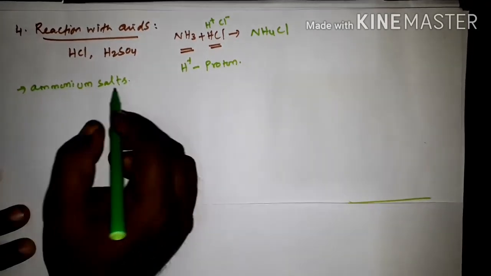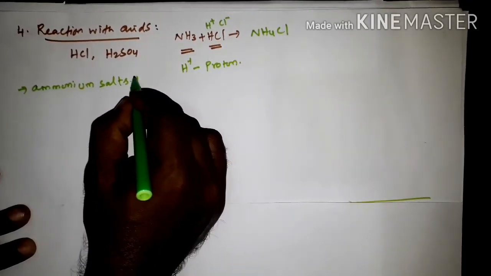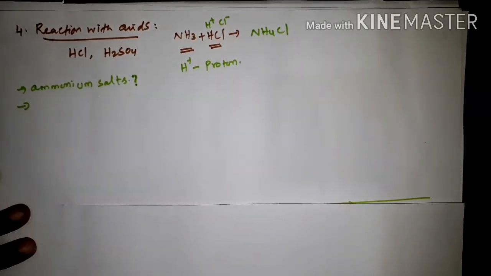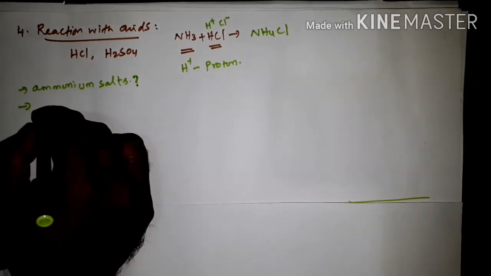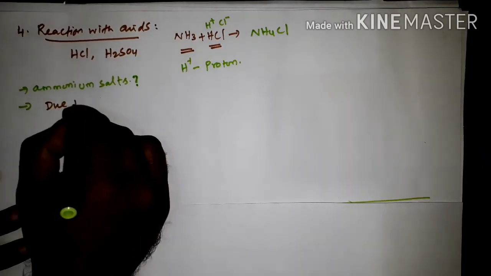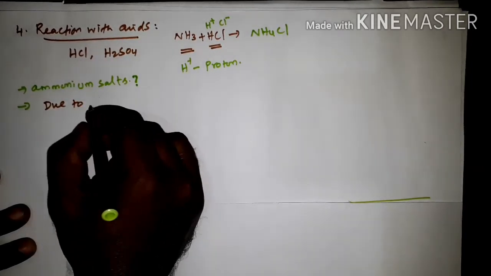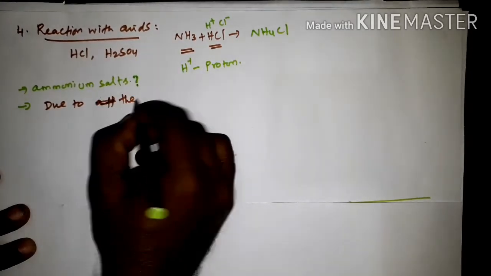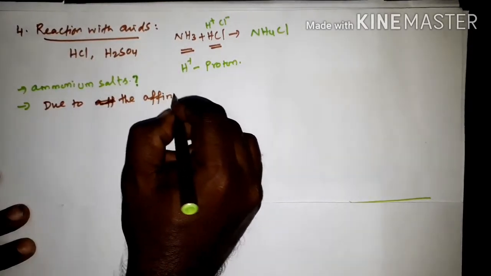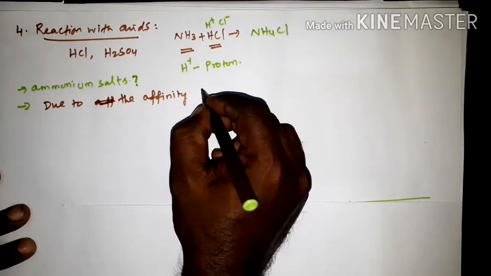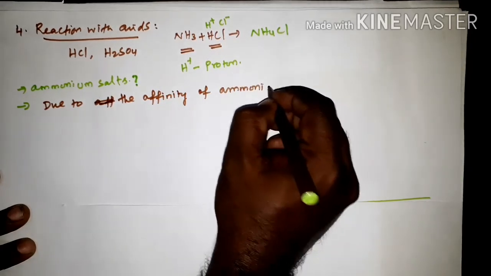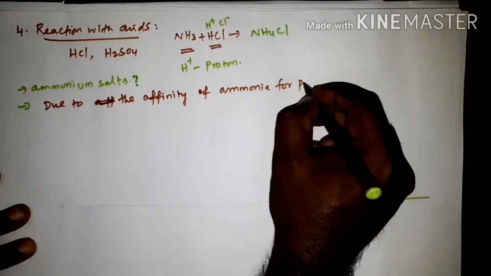Okay, why does it form ammonium salt? Why is it forming ammonium salt? The reason is due to the affinity of ammonia for proton.